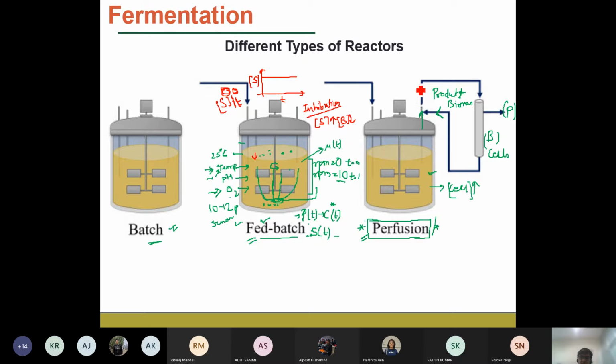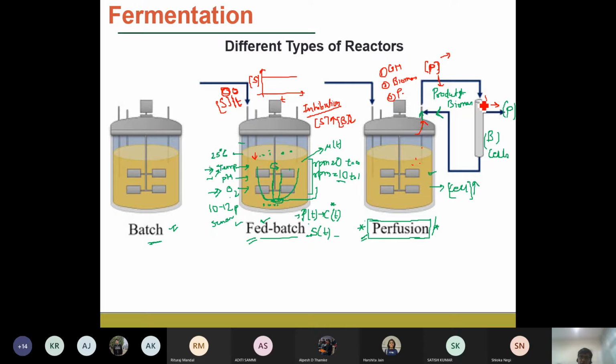In the case of perfusion, if the microbe has product inhibition, that means the concentration of product is increasing with time. It is found that after a particular threshold concentration, the product starts to inhibit the microbial growth within the fermenter. So whenever the product is produced, we take it out, we filter and separate the product. Because we know that when you are taking out the growth media, it will have the growth media components, the cell biomass, and your product.